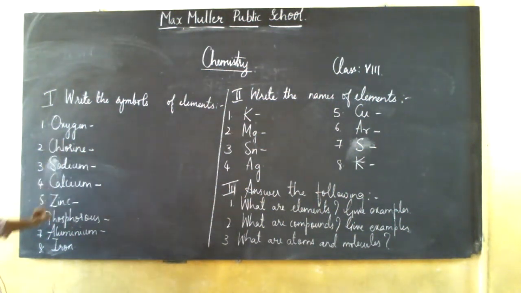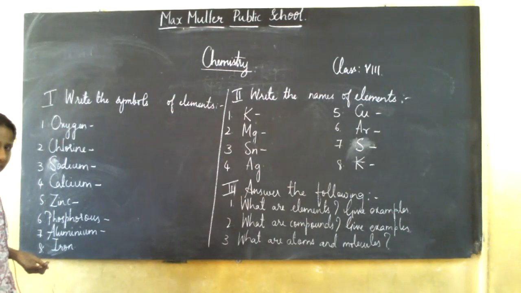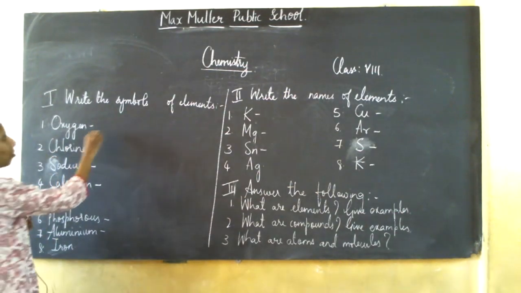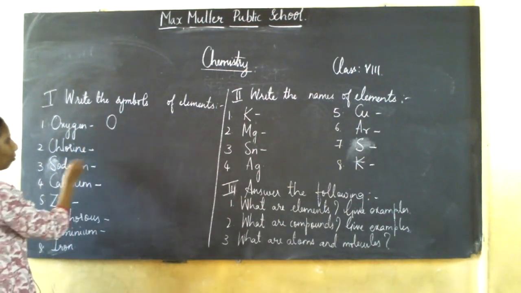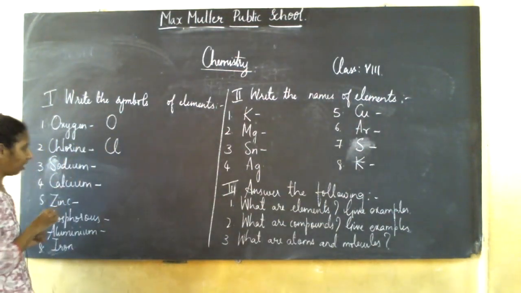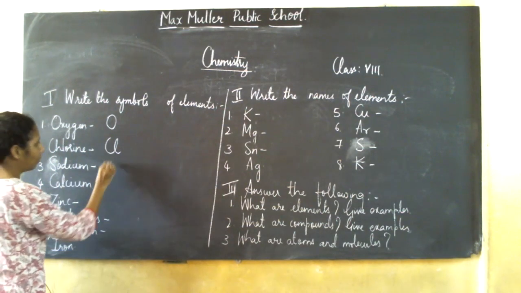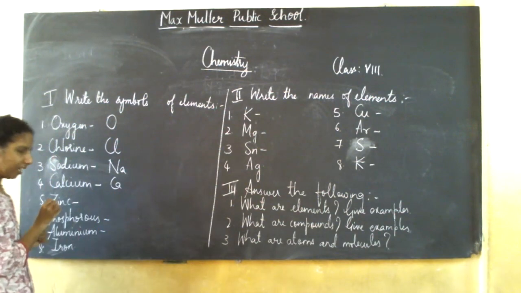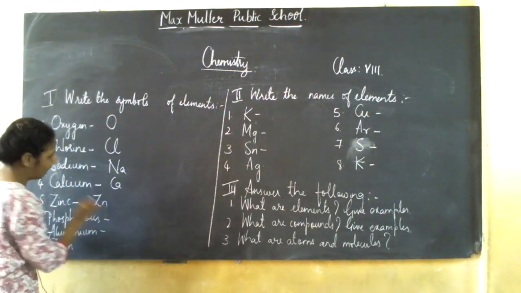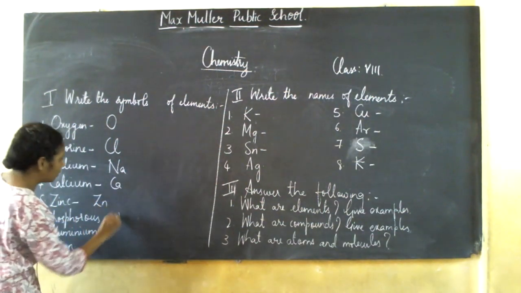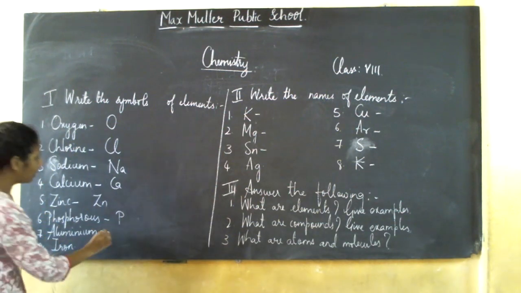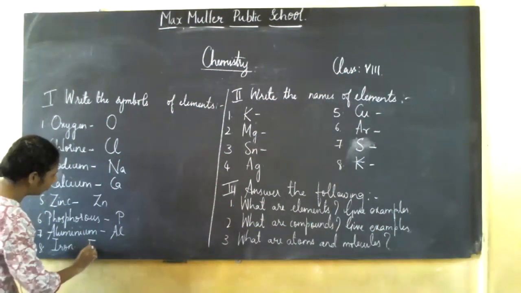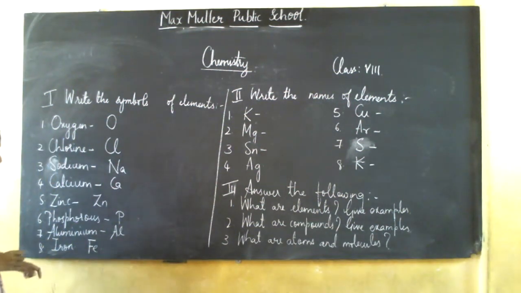Okay, now I hope you have written the answers correctly. Let us discuss them. The symbol of oxygen is capital O, chlorine is Cl, sodium is Na, calcium Ca, zinc Zn, phosphorus P, aluminium Al, iron Fe, isn't it?